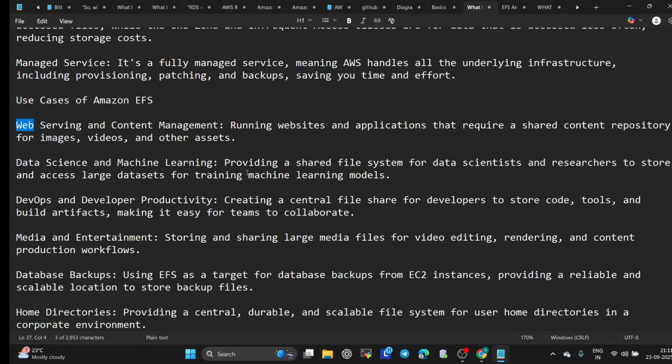Data science and machine learning: it provides a shared file system for data scientists and researchers to store and access large datasets for training machine learning models. DevOps and developer productivity: creating a central file share for developers to store code, tools and build artifacts, making it easy for teams to collaborate. Media and entertainment: storing and sharing large media files for video editing, rendering, and content production workflows. Database backups: using EFS as a target for data backups. So these are some use cases.